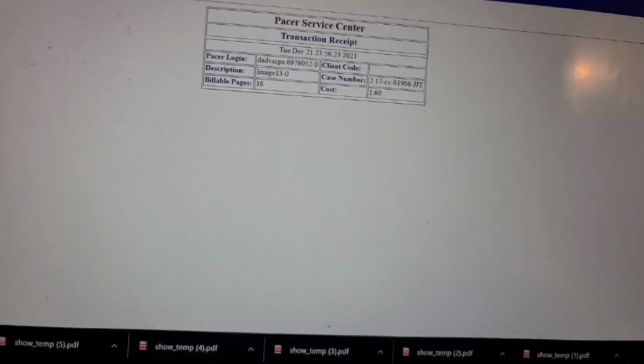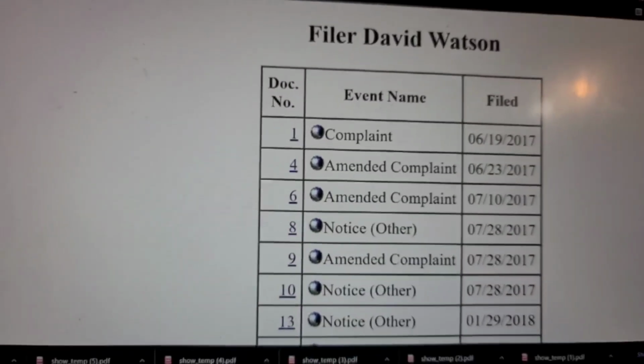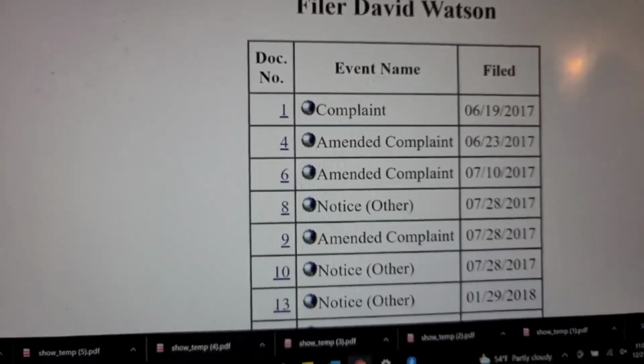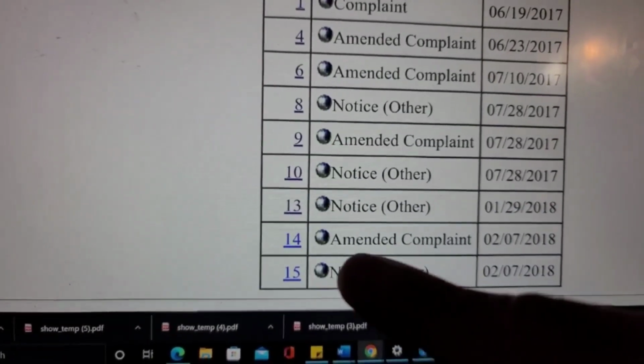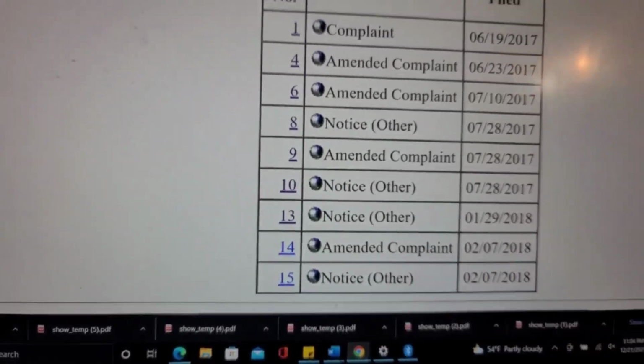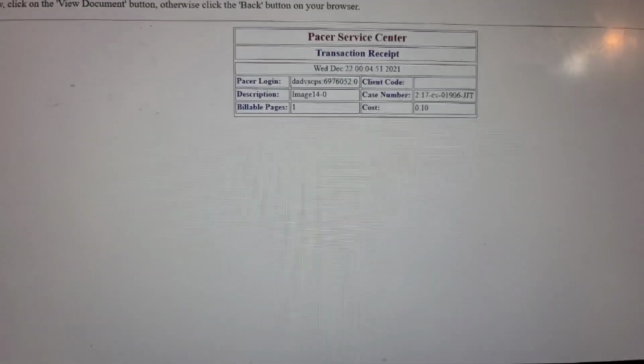Okay, so we're going to download this document. We're going to save it, and then we're going to go back. So that one cost me $1.60, guys. Okay, so let's go back. Now we're going to be on number 14, the amendment complaint. This one's going to cost me 10 cents, just one page. So we're going to view the document.